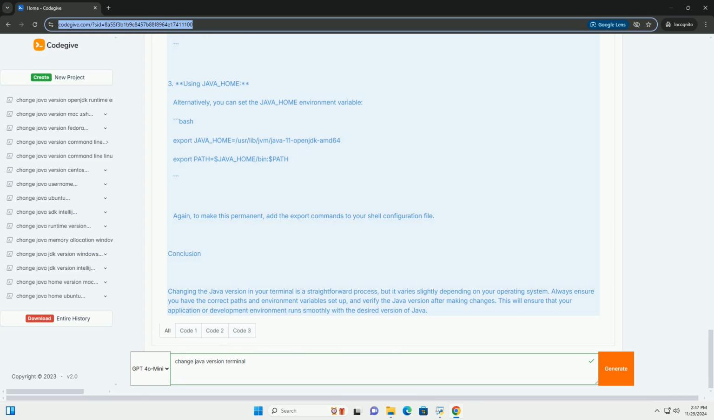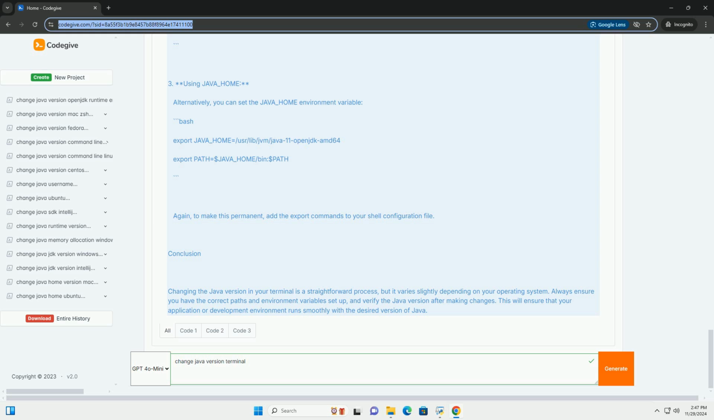Step 2, verify installed Java versions. You can check which Java versions are currently installed on your system. Windows: open the command prompt and type. macOS/Linux: open the terminal and type.